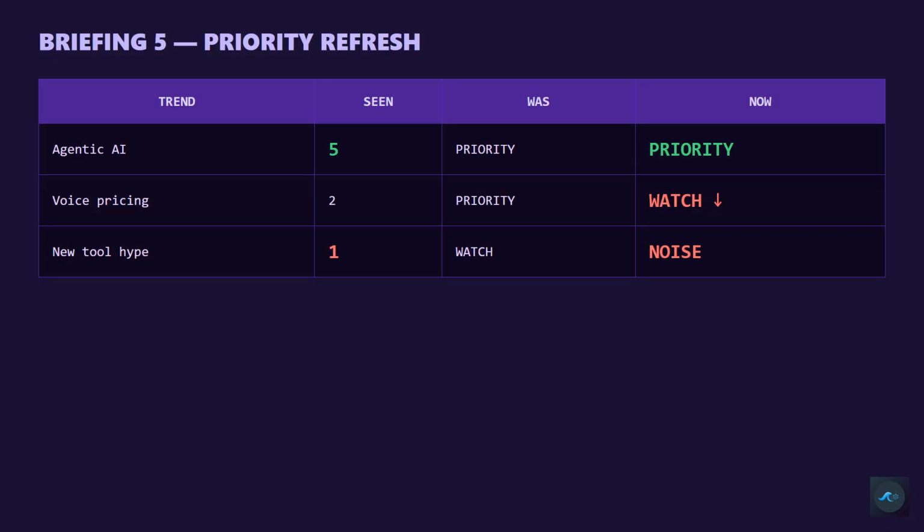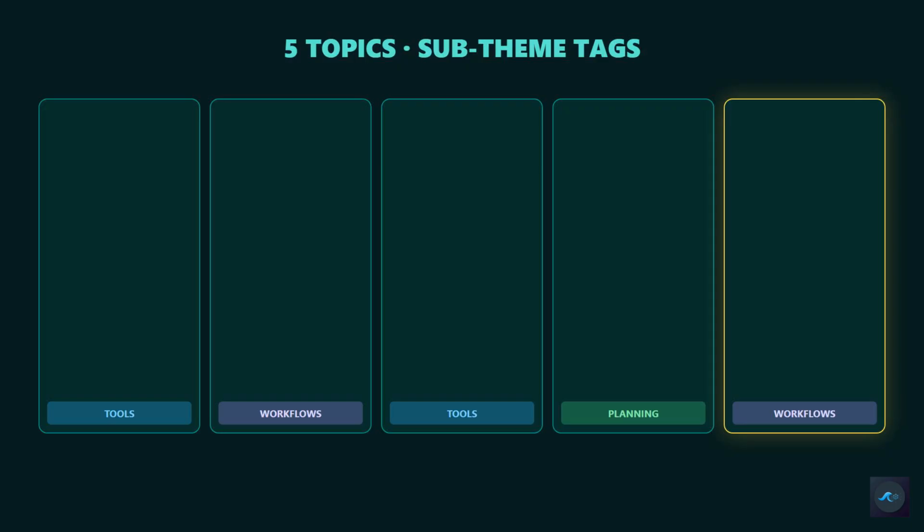Step 2, add topic 5. Pull candidates from today's briefing weighted toward your strongest priority trend. Run the 3 filters and competitive gap check. Add the winner as row 5. 5 rows in your queue. Run the variety check one more time. 5 topics should cover at least 2 subthemes within your week theme, not 5 copies of the same video. For an AI productivity channel, that's tools, workflows, and planning, not 5 tutorials unless you're running an intentional series. Tag each row with a subtheme column to visualize coverage gaps before day 7.